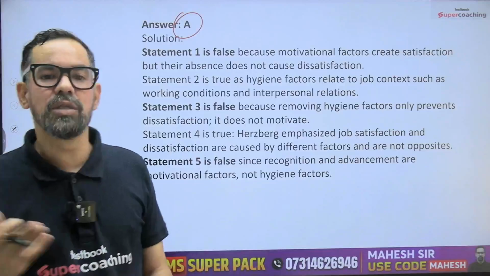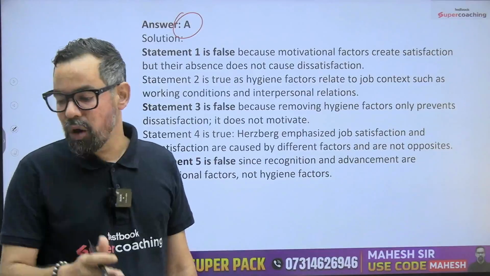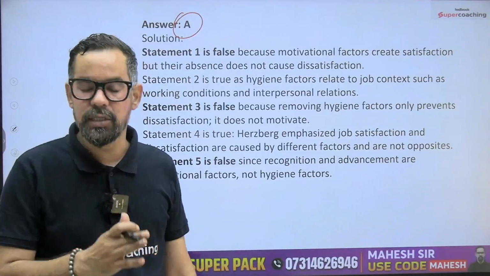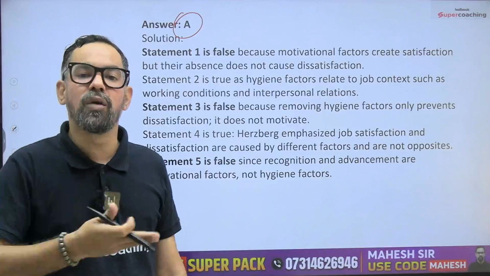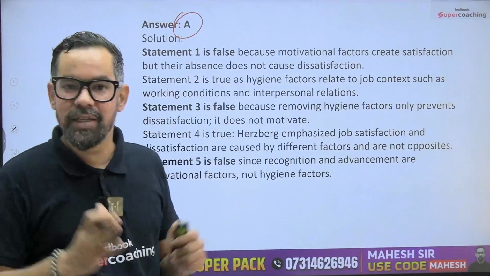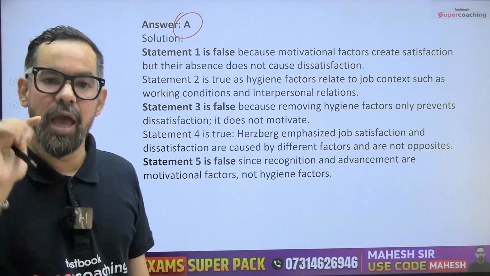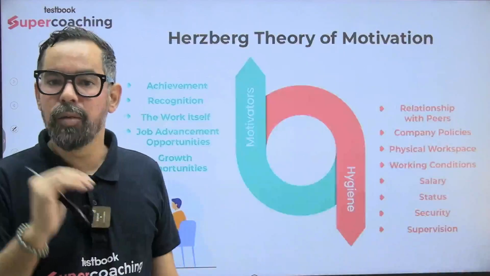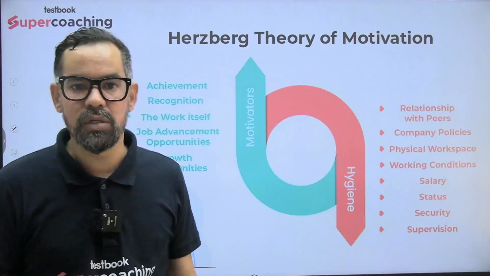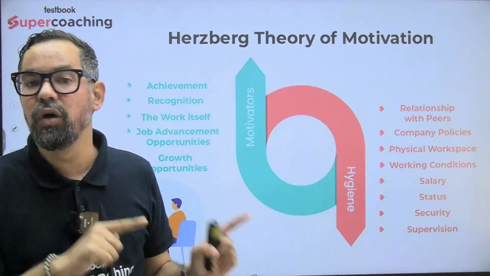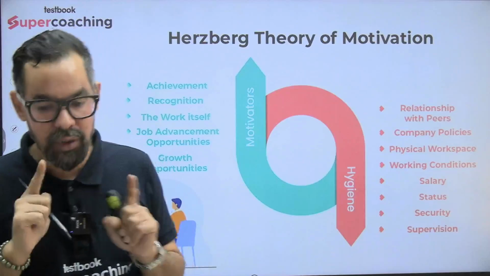Let's say a person is getting 1 lakh rupees, so he is contributing equally to the organization, right? And everyone is getting 1 lakh rupees for that particular job. There is nothing new. Yes, if average salary is 1 lakh and the person is getting 70,000, this will be a reason for dissatisfaction. So that is the logic.